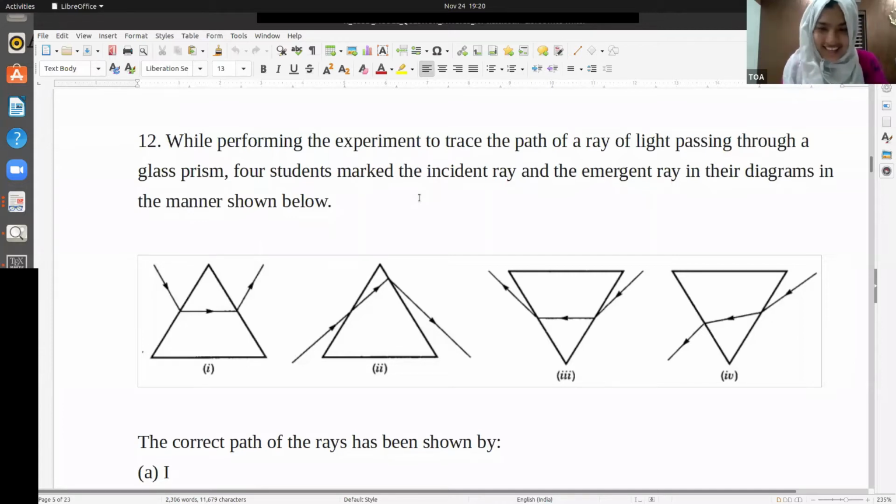People are answering C. Okay. Many of you will be sure that it's not B and D, but you will be confused about A and C. This is a very important thing that you should be careful about.